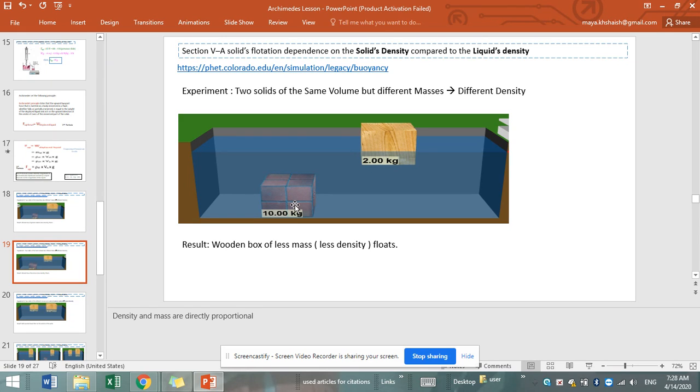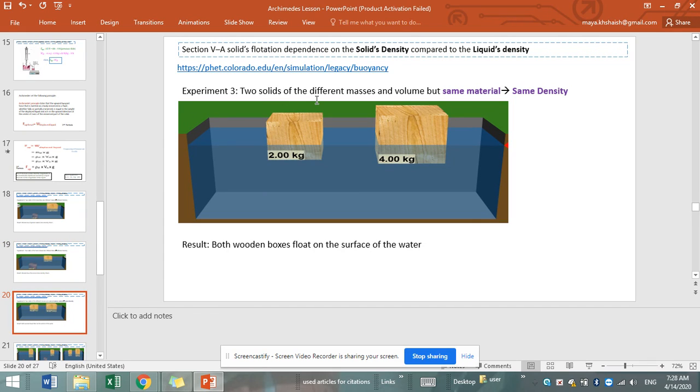So here, since the mass of the rocky one is greater than that of the wooden, for the same volume, this means that the density of the rocky one is greater. That's why it sank down to the bottom. However, the density of the wooden box is less than it. So the result was the wooden box of less mass, less density, floated.